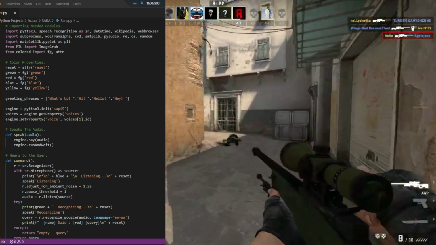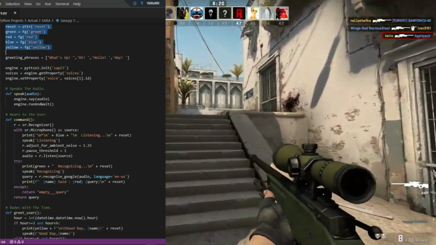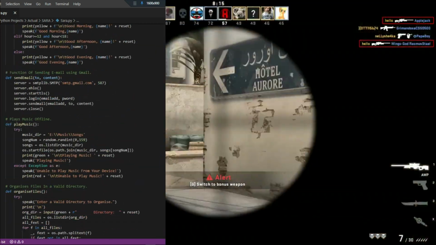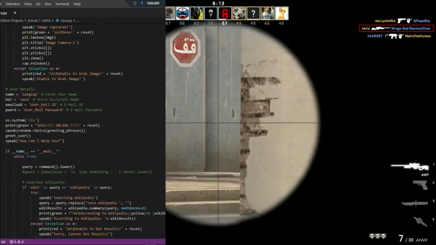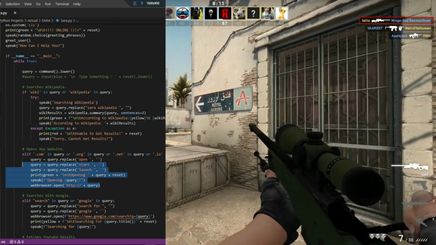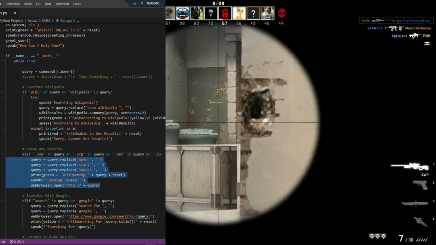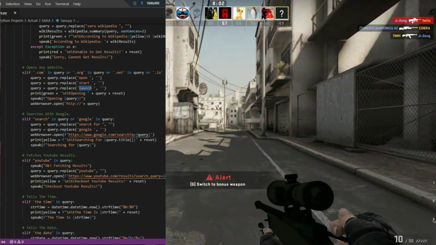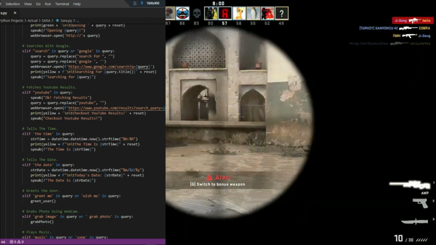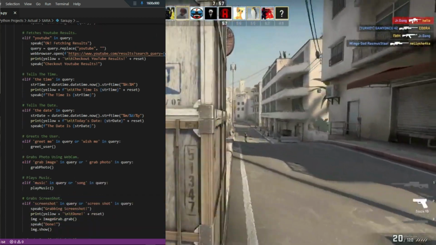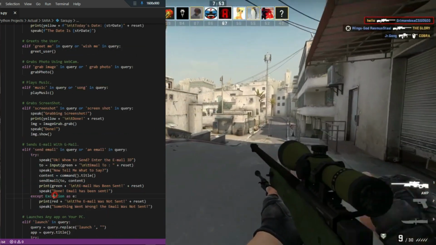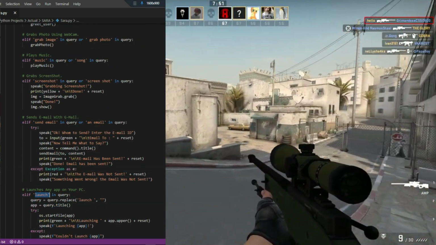So here you can see, at first I added multiple colors in the console, so it will look attractive. And one thing is that now it can launch websites not only with the go to command, but also with the open command, start command, launch command, and other things. It can search for you and fetch YouTube results, and it can also greet you, grab an image, play music, grab a screenshot, send email, and launch any app available on your PC.